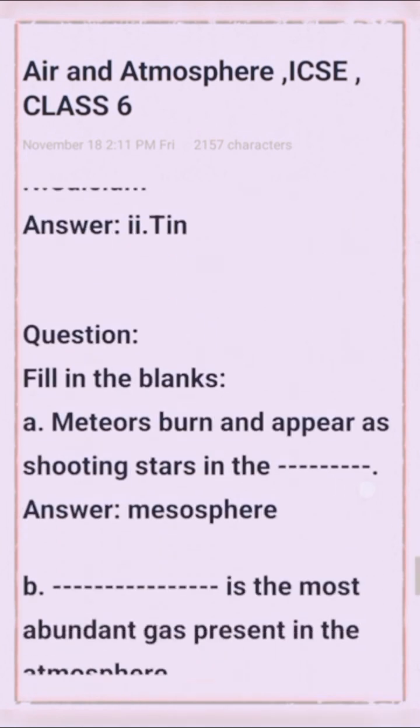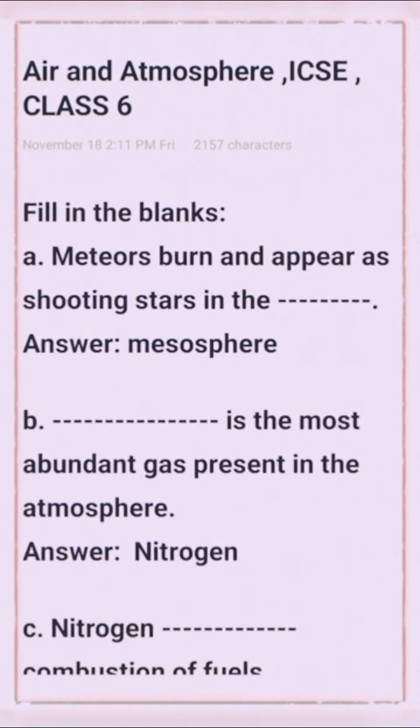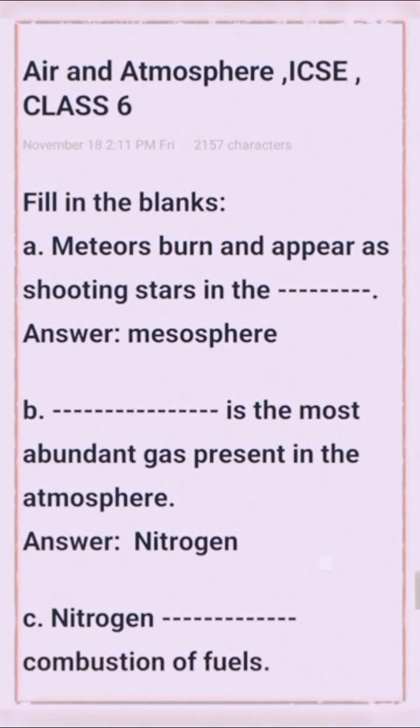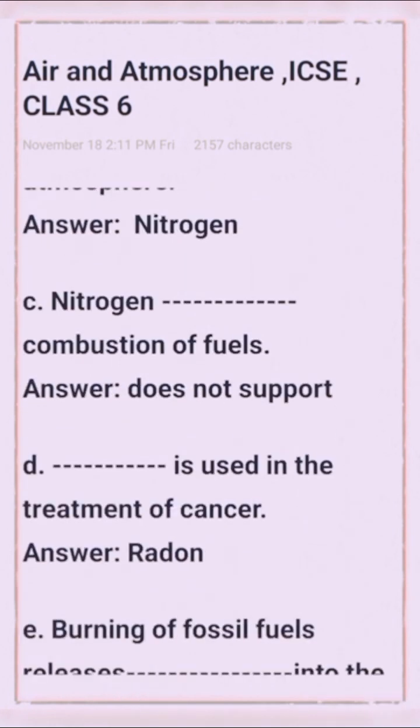Next question type, fill in the blanks. Question number A. Meteors burn and appear as shooting stars in the mesosphere. Next question. Dash is the most abundant gas present in the atmosphere. Answer, nitrogen.